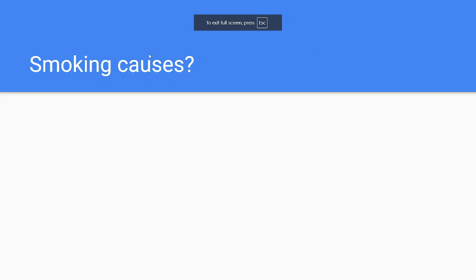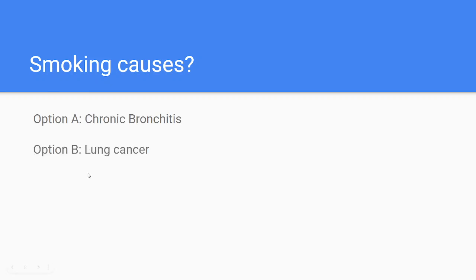Next thing, smoking causes. The options: A, chronic bronchitis; B, lung cancer; C, emphysema; D, all of the above. Smoking in India nowadays causes a lot of conditions which affect our health easily.